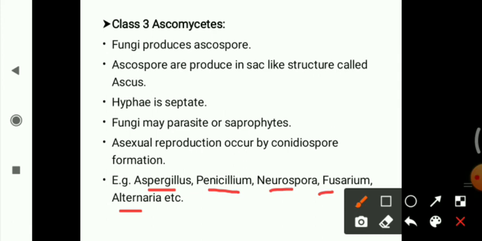Only the things that we have to remember in the class Ascomycetes are two things. First, they can reproduce by the asexual mode of reproduction by the conidiospore, and the sexual mode of reproduction by the formation of ascospore. And they have the septate and branched hyphae, or the branched mycelium. Their mode of nutrition is parasitic or saprophytic. And we also have to remember the examples of the fungi that come under the class Ascomycetes.